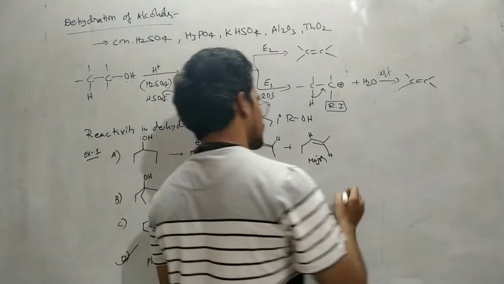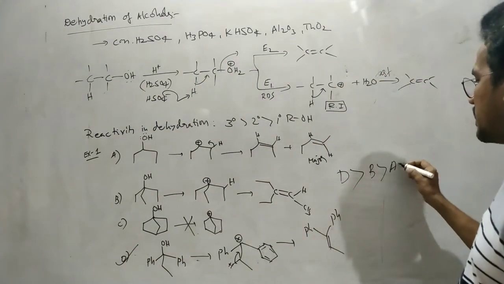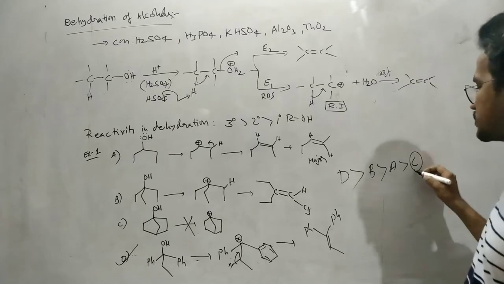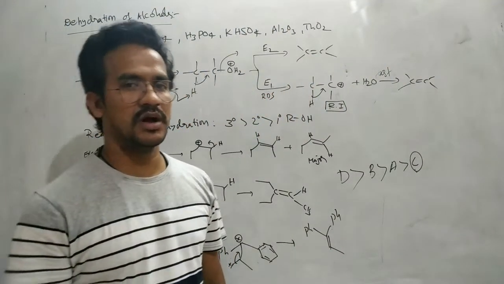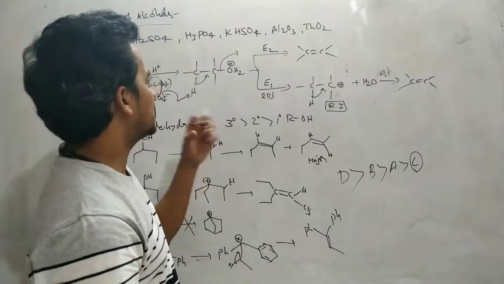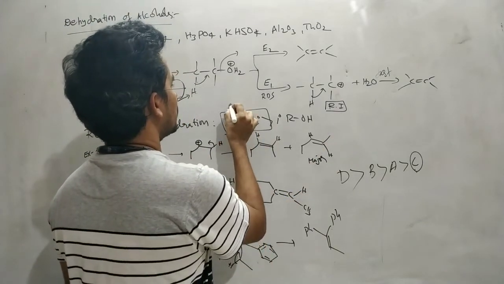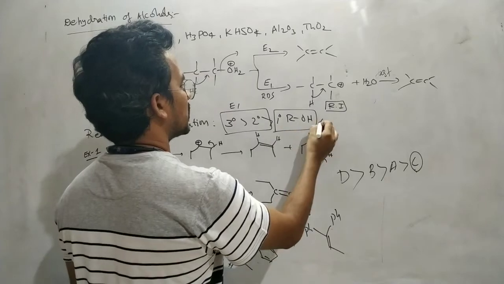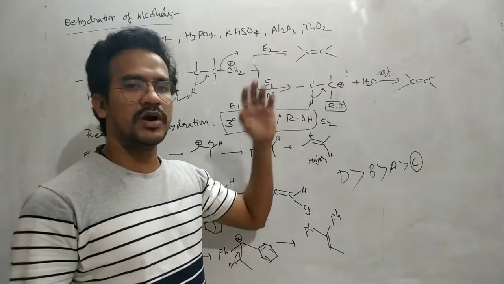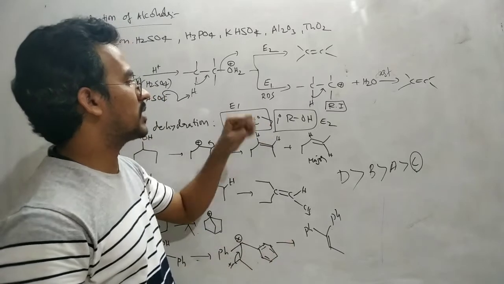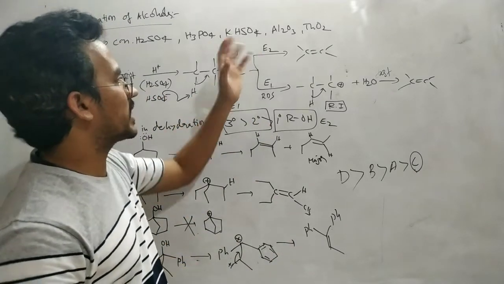So here finally reactivity: D is more reactive, next B, and A and C are most negligible in a dehydration process. Okay. So finally tertiary alcohols are more reactive, and in this case secondary and tertiary alcohols follow the E1 mechanism, primary alcohols follow the E2 mechanism because primary alcohols cannot give the stable carbocation. That's why primary alcohol dehydration involves the E2 mechanism only.